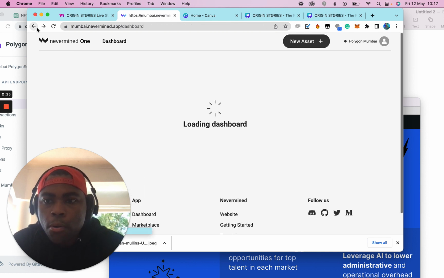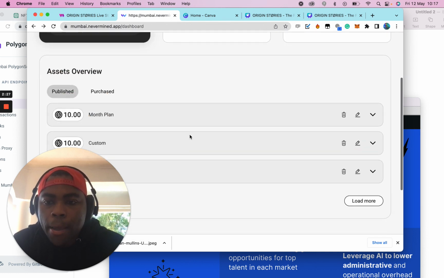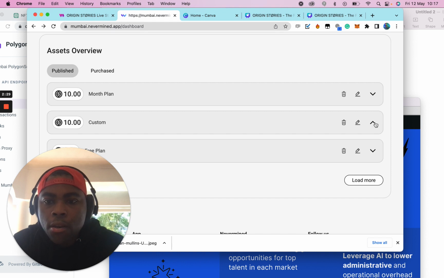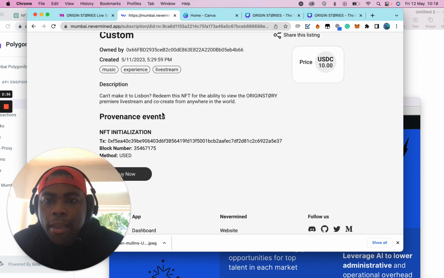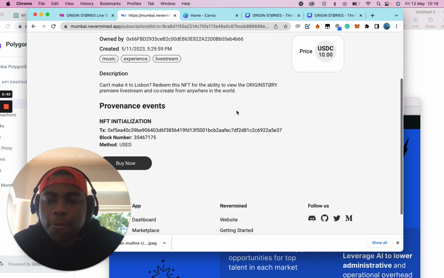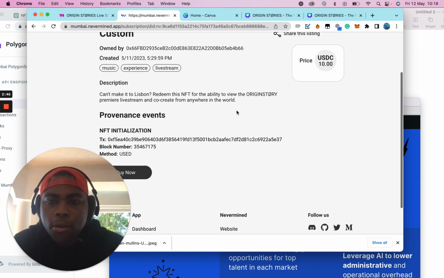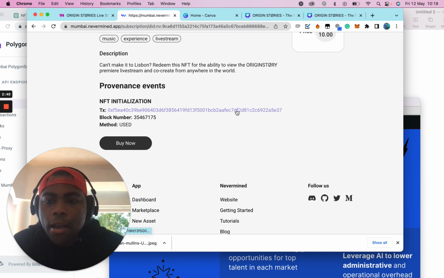I also worked on two different types of plans: a custom plan, which is around token gated NFT live streaming. So here you can see, can't make it to Lisbon, redeem this NFT for the ability to view the Origin Story premiere live stream and co-create from anywhere in the world. The idea of being able to bring in people to actually be a part of the experience, especially with AI, is very interesting to me.